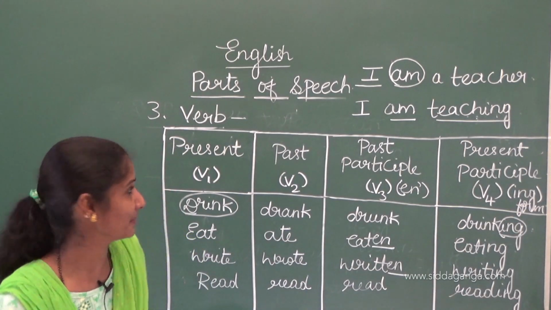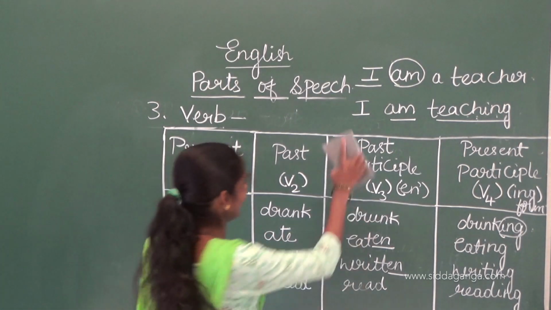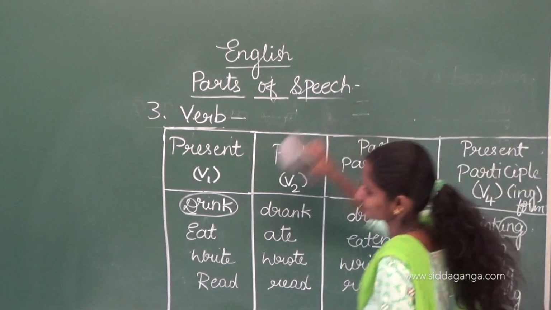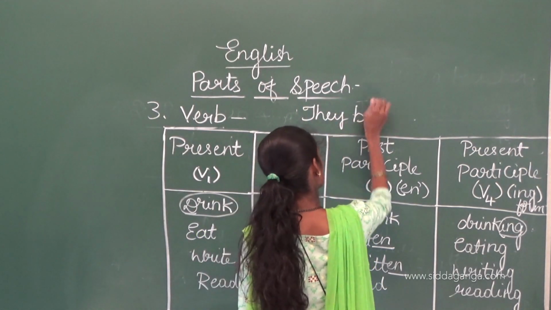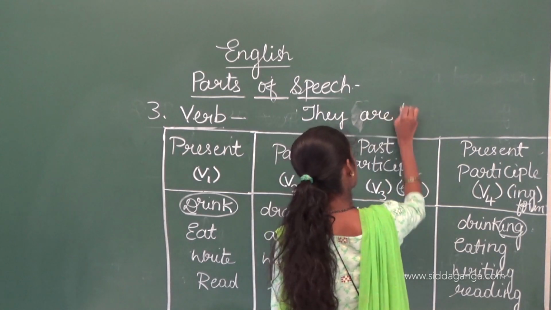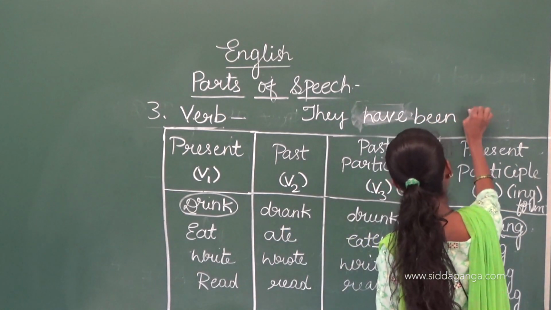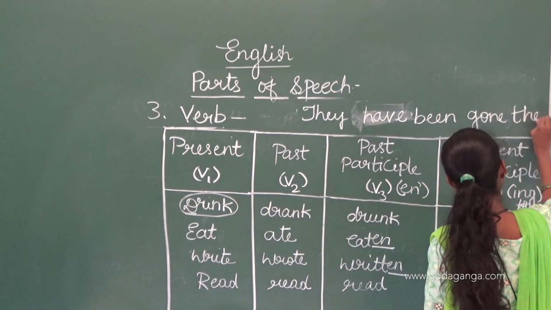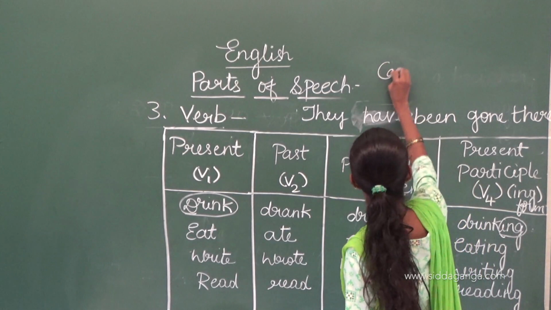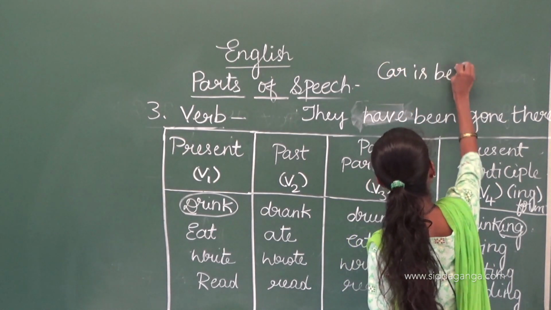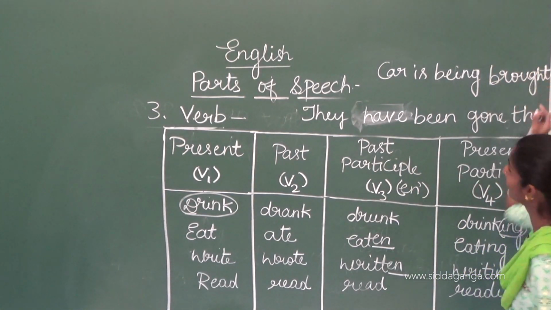So once again I repeat, verb means it is an action word. One more sentence I have left here. I will write here, they have been gone. See here, I have told you the state of being. I said, for example, car is being brought. So in the beginning, I have told you the state of being.